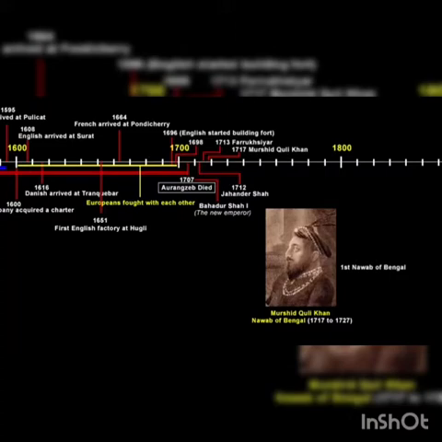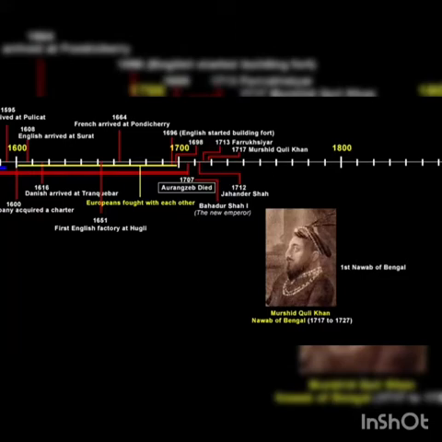And I've also told you that the company was doing unfair trade as well as tax-free trade, and it was causing huge revenue loss to the Bengal government. Now this was a serious concern for Murshid Quli Khan because he was the Nawab and the ruler of Bengal. So naturally this behavior of the company was making the Nawab angry.